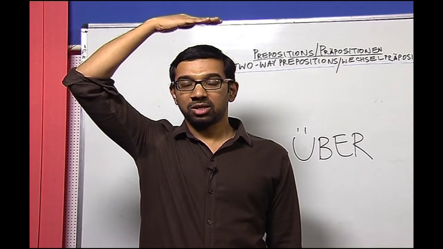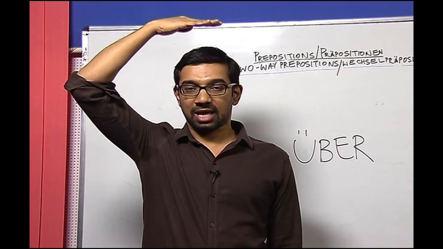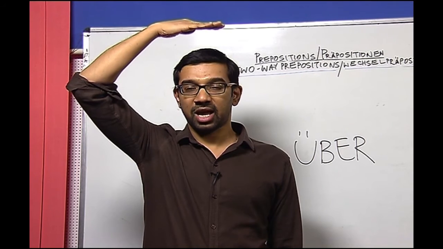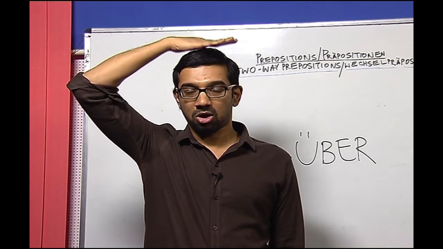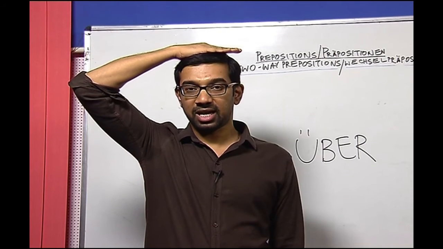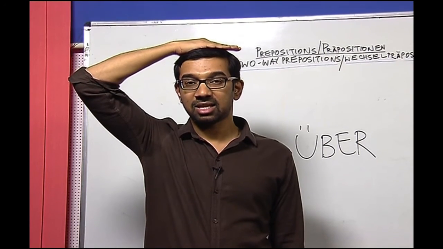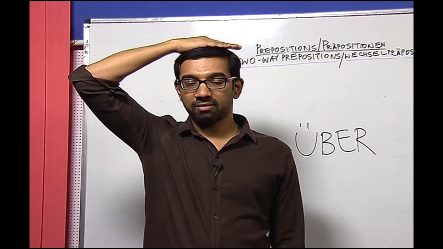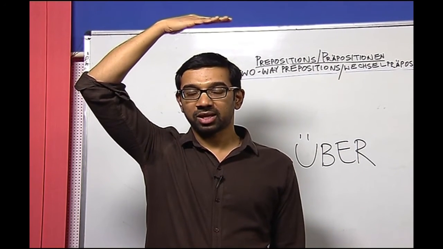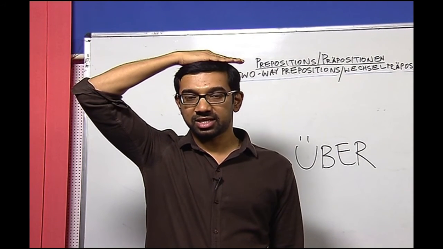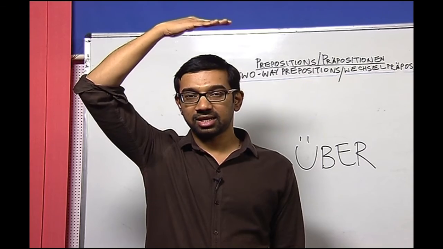Remember, the preposition über is applicable when you just keep your hand above your head. When you place your hand on your head, that means it is auf. And when you are not touching, then it is über. Remember, auf is this, über is this.